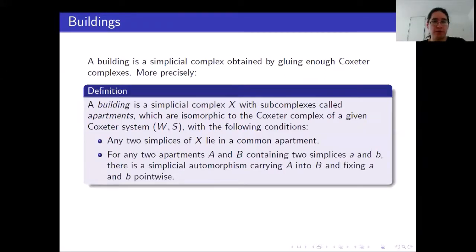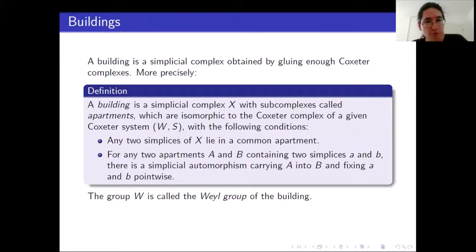And we also have a compatibility condition. This is useful when we want to define something we call a Coxeter-valued distance. And this compatibility condition means that if we have 2 simplices somewhere in the building, and we have 2 apartments that contain them, we know that there is at least one that contains these 2 simplices. But if we take 2 apartments that contain them, there is an automorphism that carries one into the other, fixing these 2 simplices. So it means basically that the position of these 2 simplices, A and B, is independent of the apartment that passes through them.